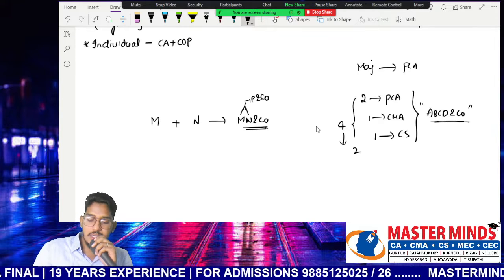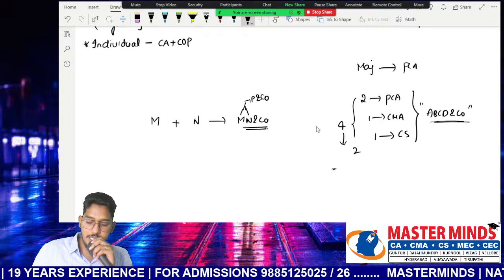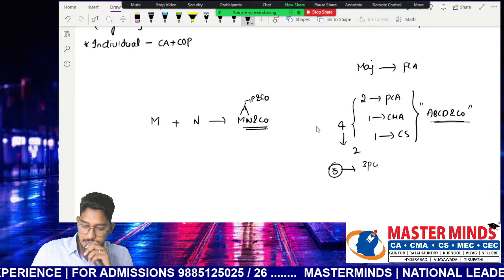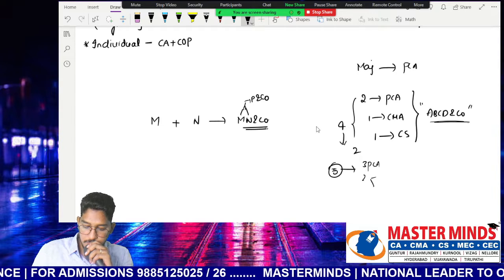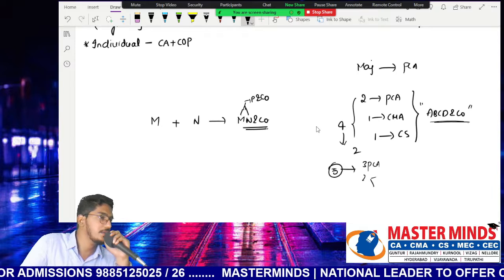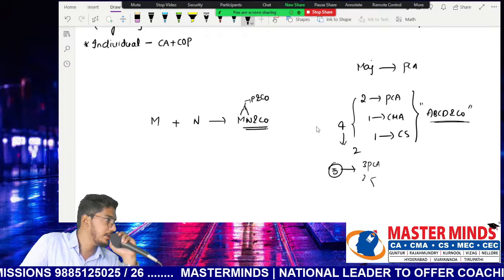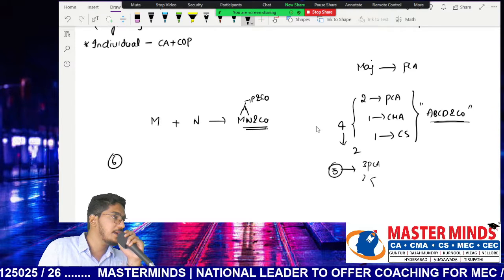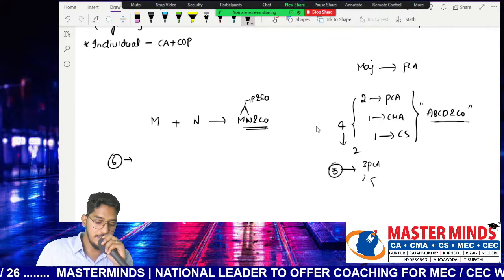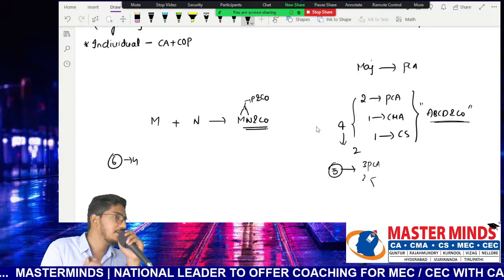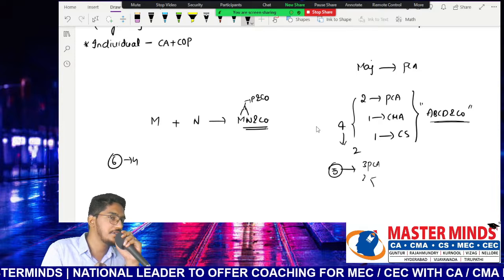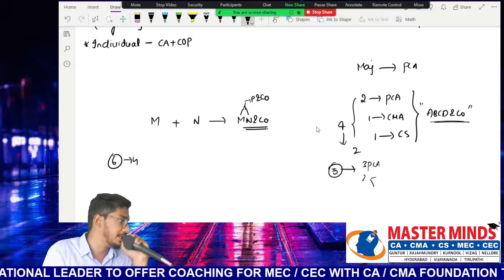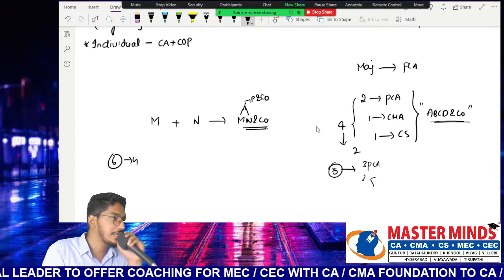Now let us consider another firm in which 5 partners are there. Out of them, 3 are practicing chartered accountants, and the rest of the 2 are from other professions. Can they be appointed as an auditor? Yes, they can be appointed. So, if there are 6 partners, minimum how many partners should be practicing chartered accountants? Minimum 4. So if the majority of the partners in a firm are practicing chartered accountants, then that firm can be appointed as auditor of a company. Clear, everybody? Able to understand?